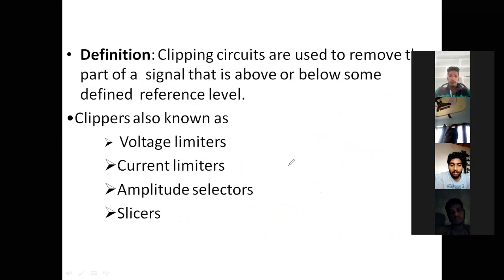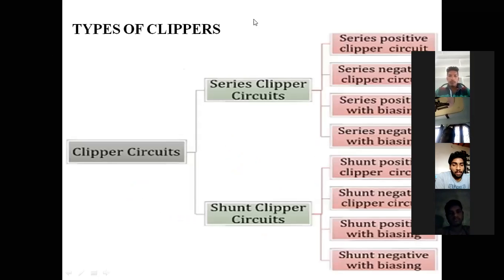Now we will see the different types of clippers. Basically, clippers are divided into two parts: a series clipper and a shunt clipper, depending on the connection of the diode with the input voltage. If the diode is connected in series with your input voltage, we call it a series clipper. If it is connected in parallel with your input supply, we call it a shunt clipper.